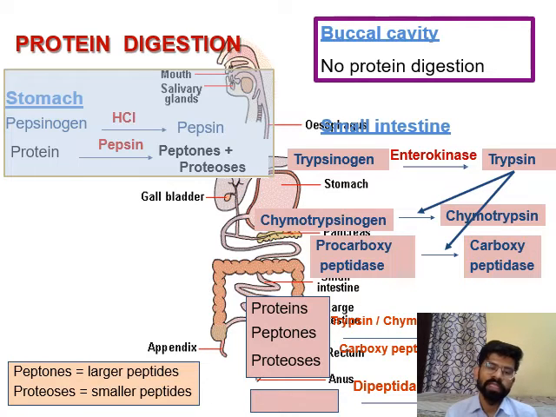Then the food will move towards the esophagus. In the esophagus, no digestion takes place; no component will be digested in the esophagus. Then the food will move towards the stomach, then the small intestine and large intestine. In the stomach, digestion of protein will start. How does protein digestion start and how will the protein break down?